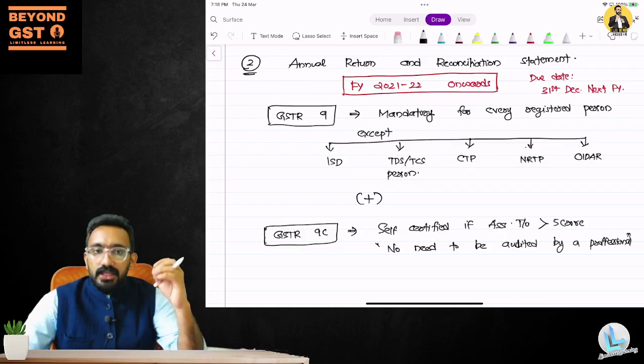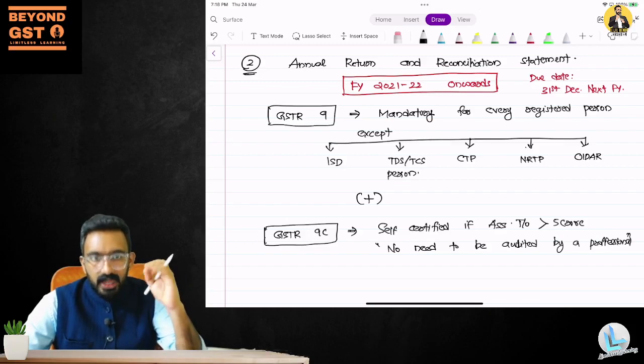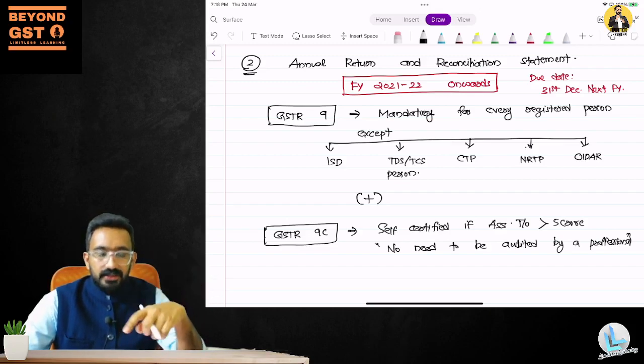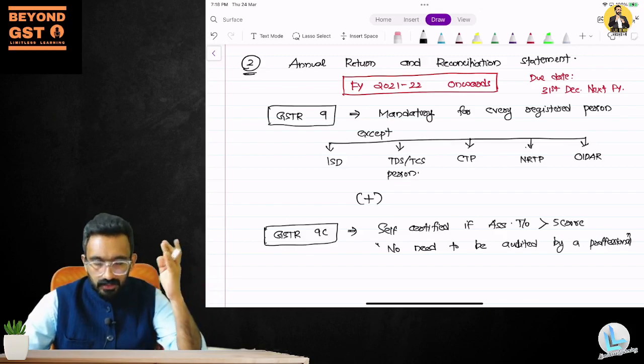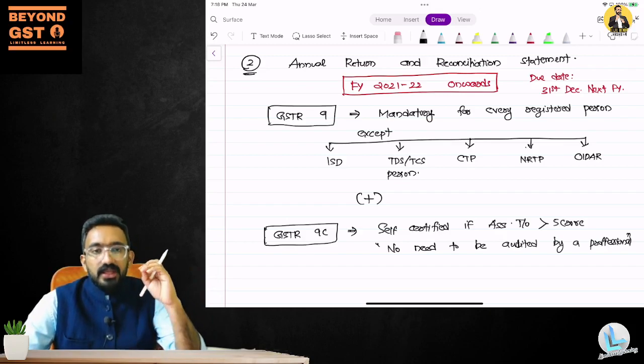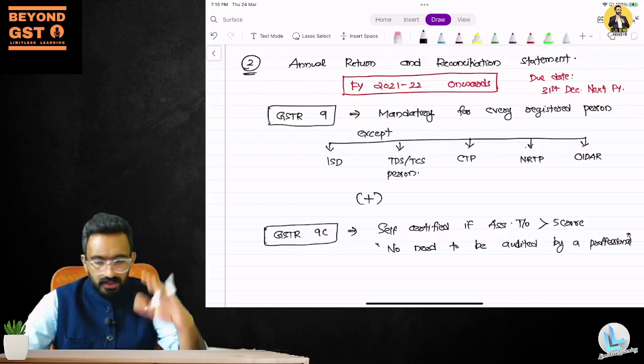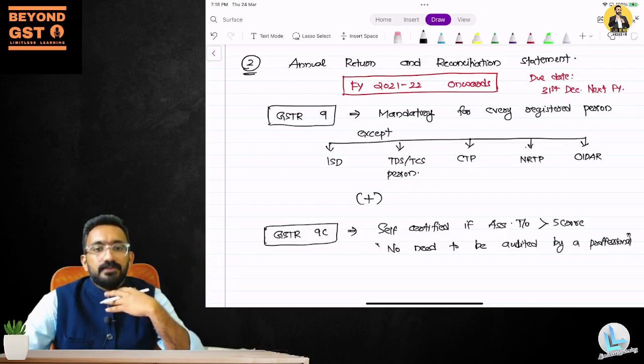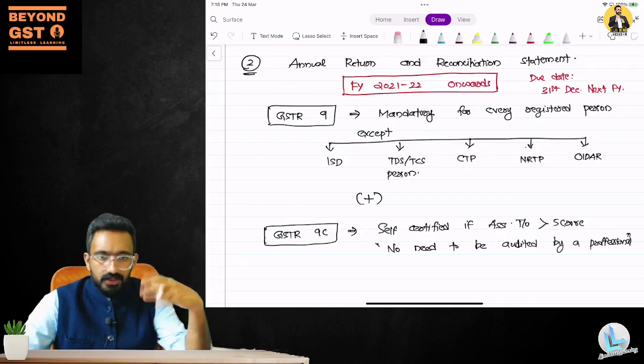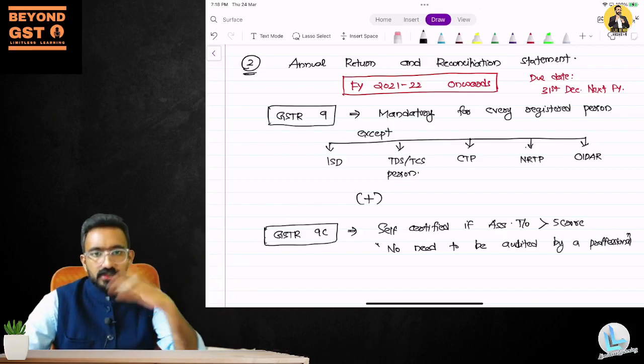So from financial year 2021-22 onwards, the annual return is now mandatory. Earlier, in 2020-21 and the previous so many years, they had kept a turnover limit. They said annual return is required only for persons whose previous year turnover exceeds 2 crores. Now they said annual return is required for everyone. I'm saying persons other than the composition levy scheme, because they have a different return structure. So they said annual return is mandatory